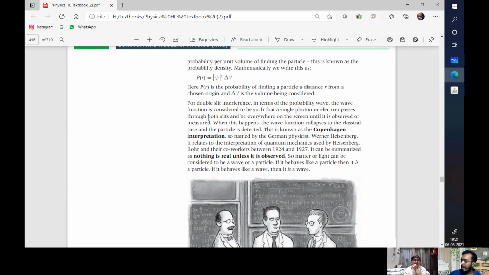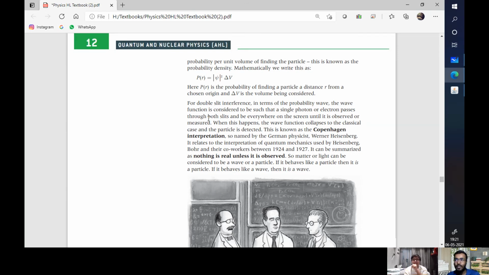Now, Copenhagen's interpretation of this is very interesting. So listen to this interpretation. कान खोल के दिमाग खोल के सुनो बहुत मजा आएगा. For a double slit interference pattern, in terms of probability wave, the wave function is considered to be such that the single photon or electron passes through both the slits and everywhere on the screen until it's observed or measured.